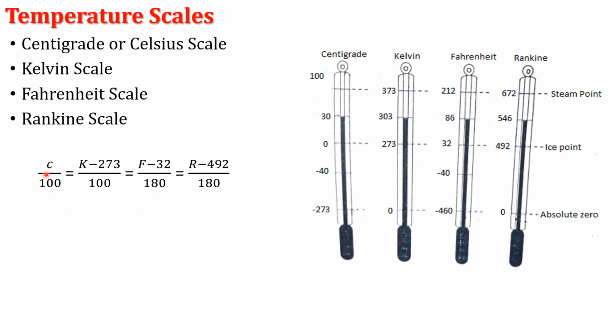Which temperature is known? Centigrade. Minus 40 divided by 100 equals (F minus 32) divided by 180. Simplify, separate the F term and find out. It is equal to minus 40 degree Fahrenheit. Hence, remember, the centigrade scale and the Fahrenheit scale are the same at minus 40 degree.